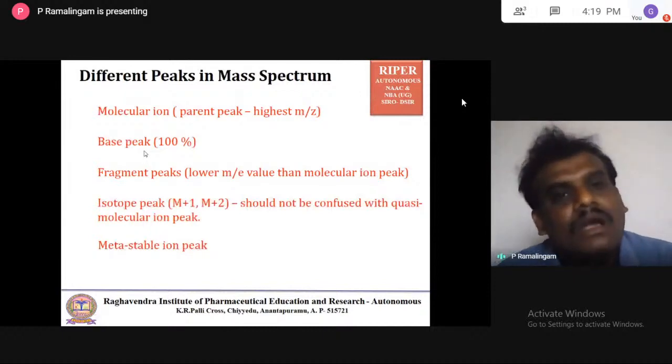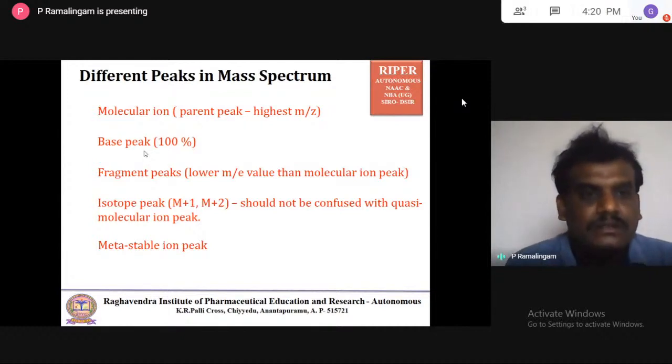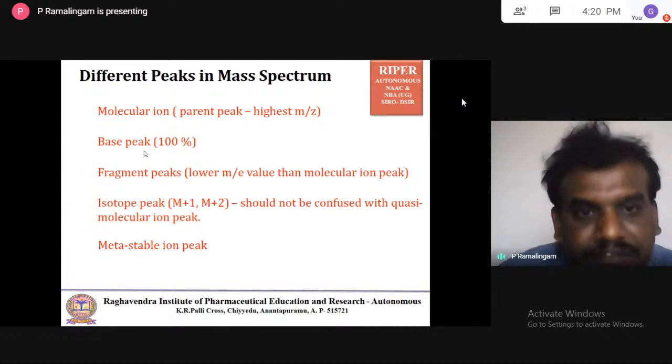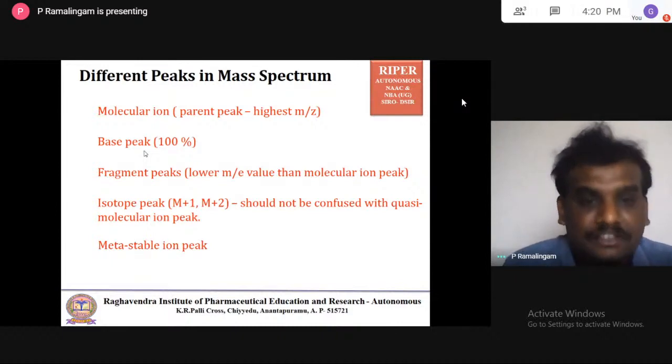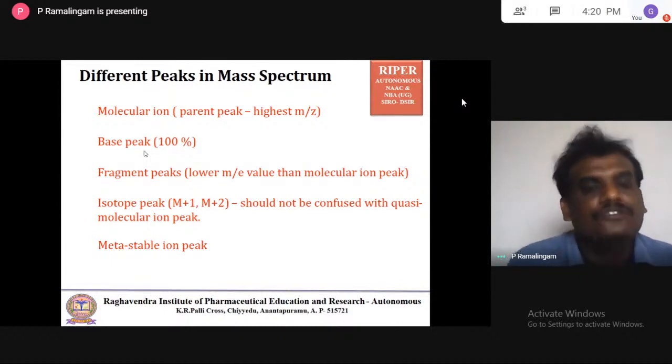We have the molecular ion, which is called the parent peak, next is the base peak, next is fragment peaks, next is isotope peaks, next is metastable ion peak.